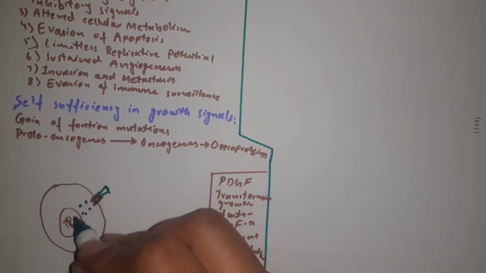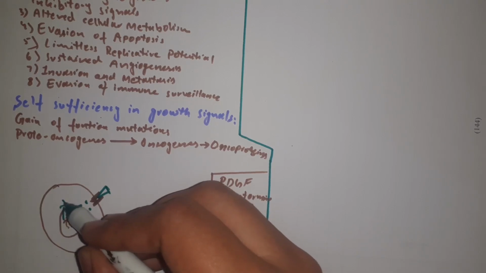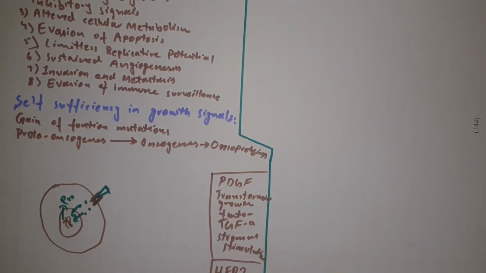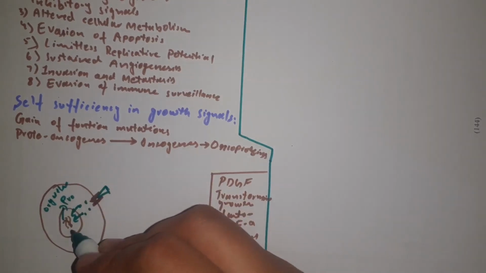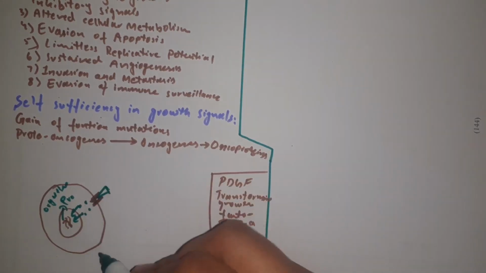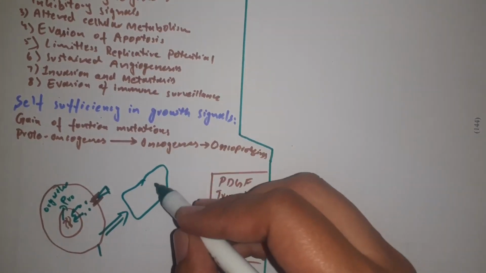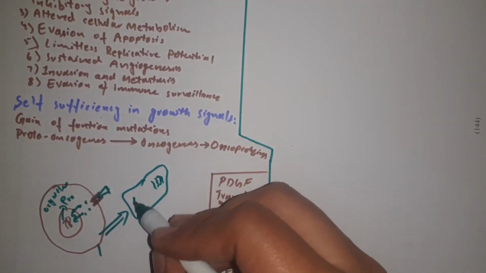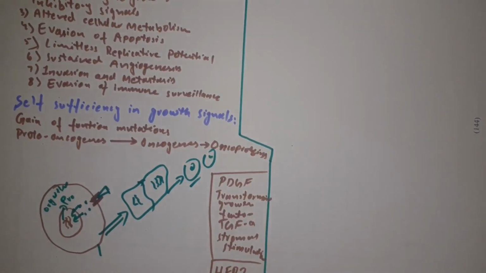These signaling molecules go to the nucleus, and when they go to the nucleus, they act as transcription factors, and they lead to the translation of different proteins and different kinds of messenger RNAs, which synthesize different material for the cell cycle, including the different organelles and different proteins, and also initiate the replicative process of the DNA, and ultimately lead to cellular division, in which there is arrangement of chromosomes at the different poles, and then cell division, and two daughter cells are produced. Okay, so in this way the normal growth process works.